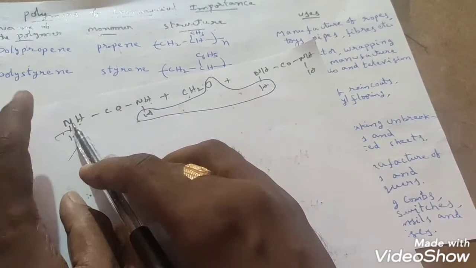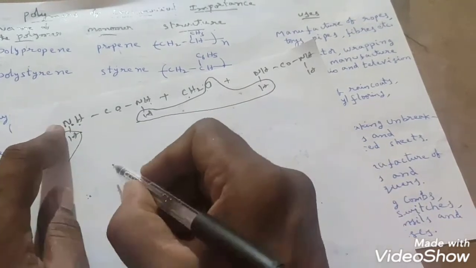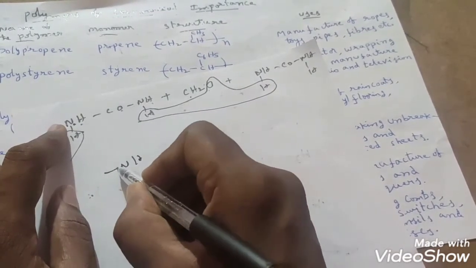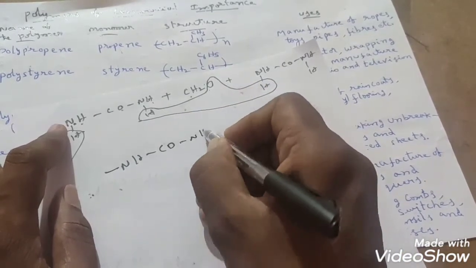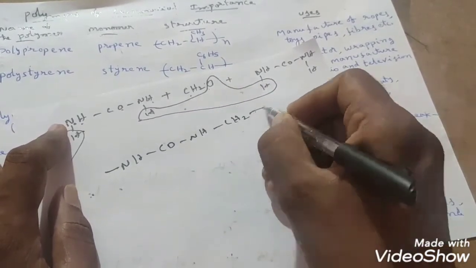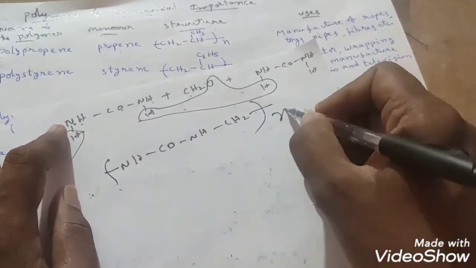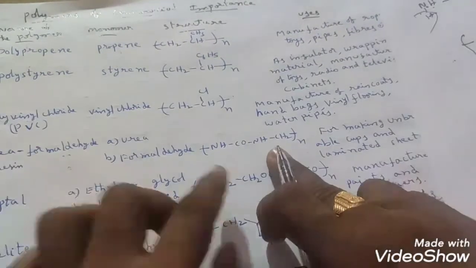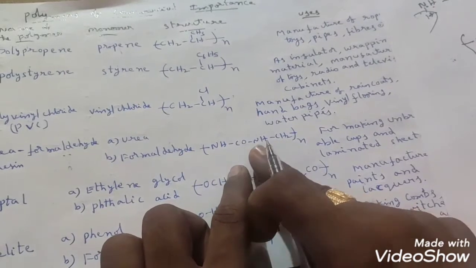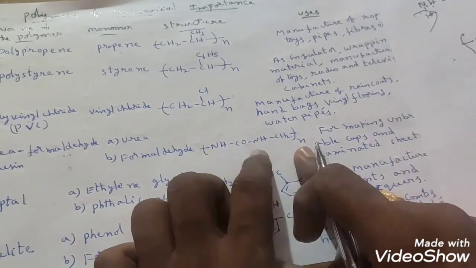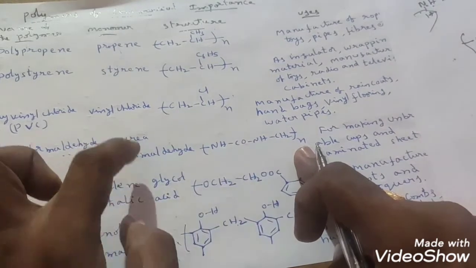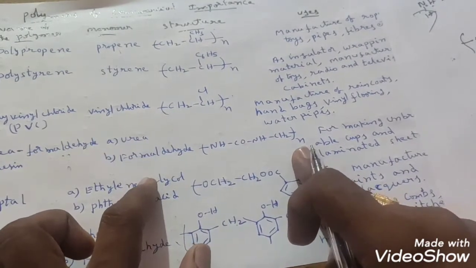Yes. So that's why NH bond I kept. NH bond, how do we write the partial structure? Means NH bond CONHCH2, continuation part. How many times it will take place? n times it will take place. So that's why I have written like this. Correct? NHCONHCH2 taken n times. This is the polymer of urea formaldehyde monomers, right?